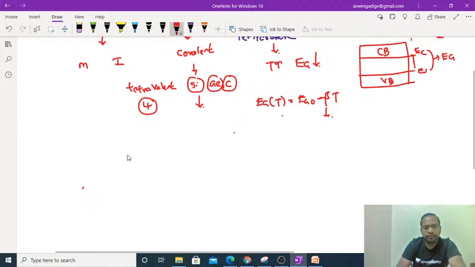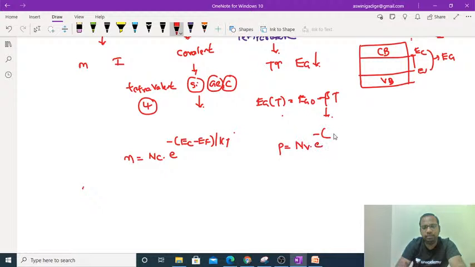Next, the number of electrons in the conduction band can be taken as n is equal to Nc into e power minus of (Ec minus Ef) divided by kT, and the number of holes present in the valence band can be taken as p equal to Nv into e power minus of (Ef minus Ev) divided by kT. Coming to the mass action law, it can be taken as n into p is equal to ni square. So these are the few expressions that you have to know, guys.